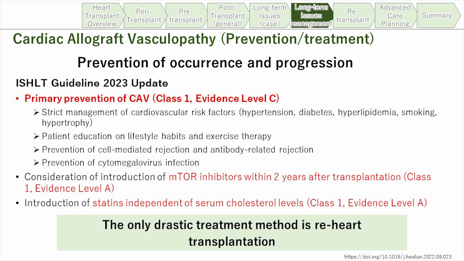The prevention and the progression of the occurrence is very important. So this year the guideline was updated, and I'm a member of the guideline writing committee. The most important issue is the mTOR inhibitors use and statin. Statin, independent of the cholesterol level, is shown as class 1 and evidence level A. So all transplant recipients should be prescribed statins. But the only drastic treatment method is heart retransplantation.